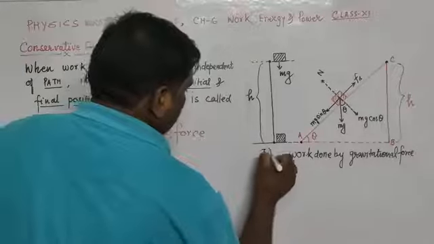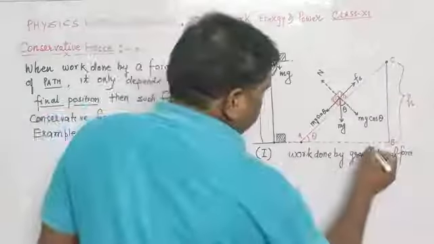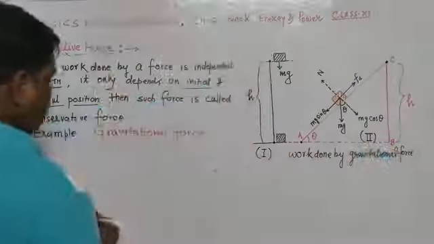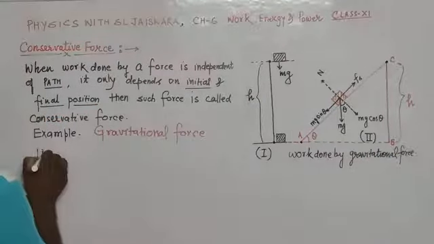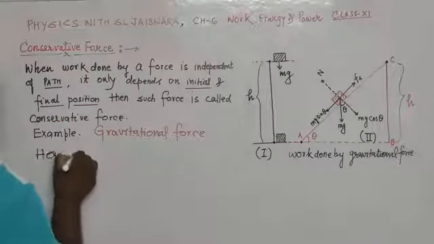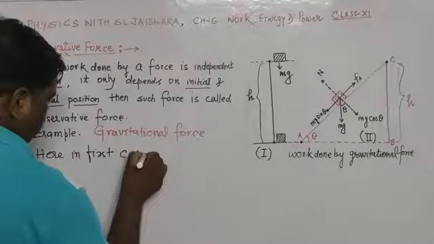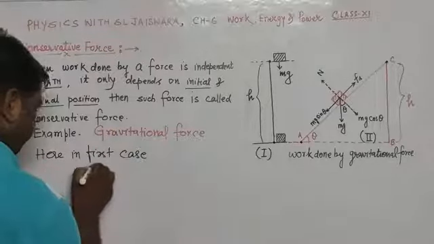Suppose this is case number 1 and here is case number 2. So in the first case, work done